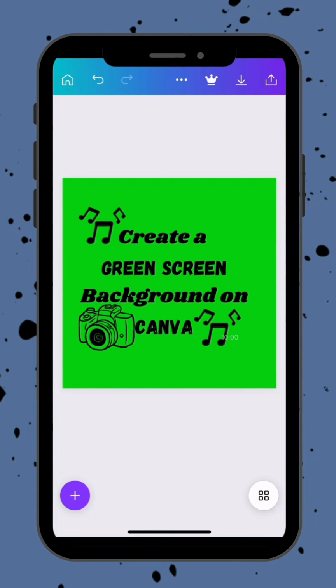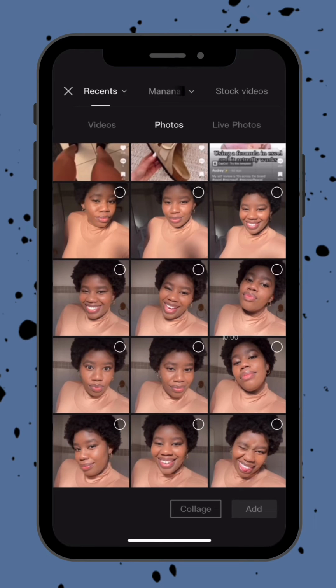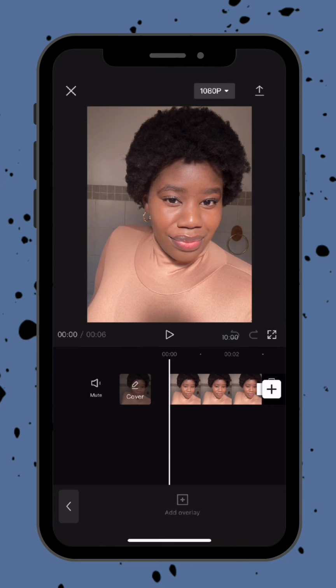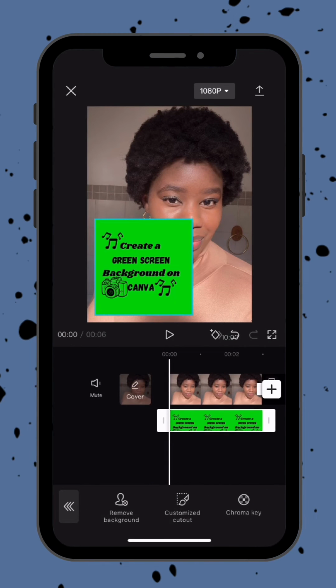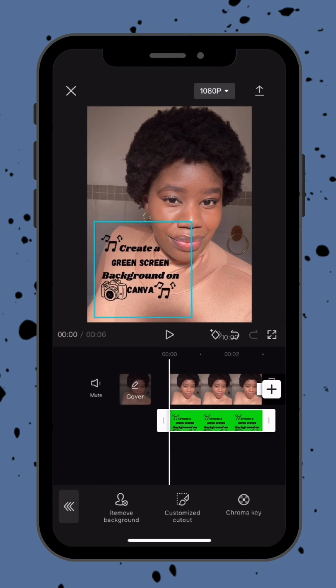You're then going to download it and then go to CapCut. Once you get to CapCut, you're then going to pick your main video, and then over that, you're going to add your overlay. You're then going to click cut out and click Chroma key. Once you've clicked Chroma key, you're going to remove the green background and you'll be left with the design you